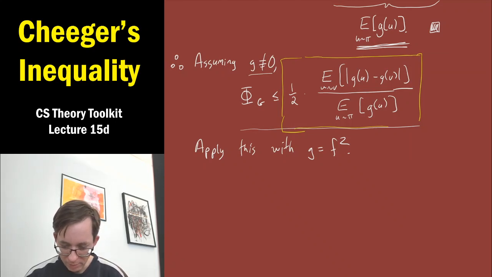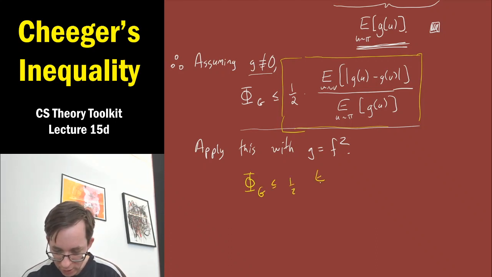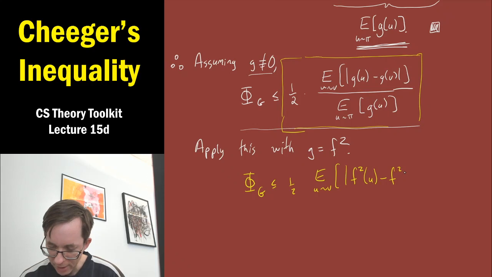Let me rewrite that. Phi of g is at most a half times the expectation, u drawn from v, of the absolute value of f squared of u minus f squared of v, over the expected value over u of f of u squared.